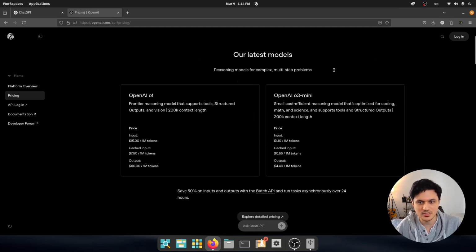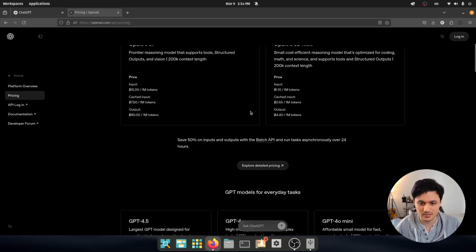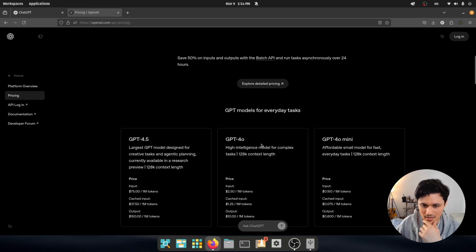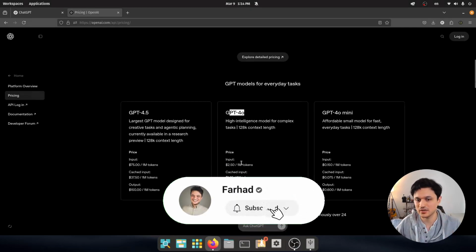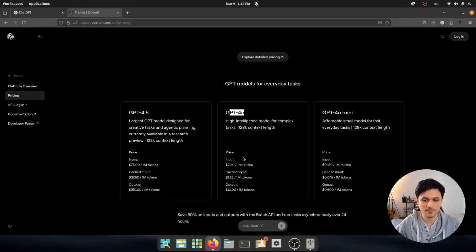So this is their API pricing. This is different than the consumer. And for example, if you want to go with GPT-4o, you have to pay $2.50 per million tokens. Each token is going to be the words that are going to be processed. The input is whatever you're going to ask. The output is going to be the answer of the model.